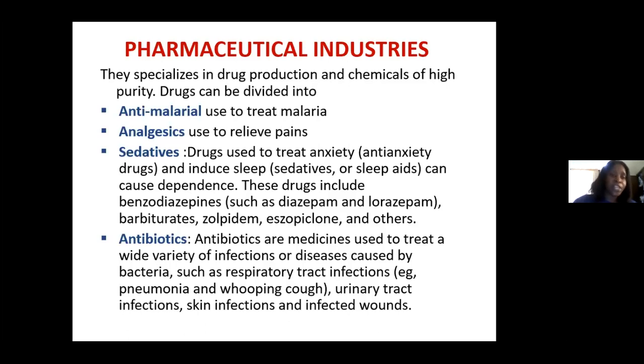Okay, so what the anti-malaria drugs do is that they inhibit the growth of the pathogen, which is called Plasmodium. Okay, we all know that malaria is caused by the Plasmodium. So malaria is transmitted by the female Anopheles mosquito, but it is not the female Anopheles mosquito that causes malaria.